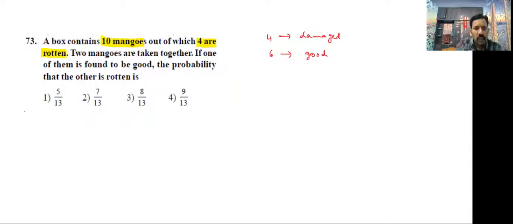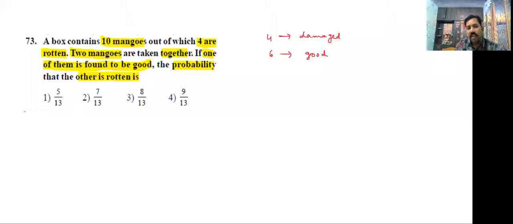Now, 2 mangoes are taken together. If one of them is found to be good, what is the probability that the other is rotten? That means damaged, that means bad.